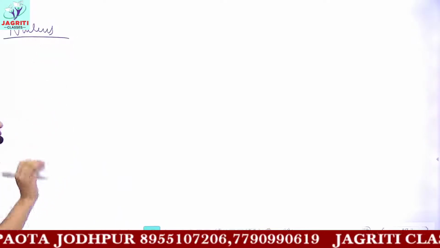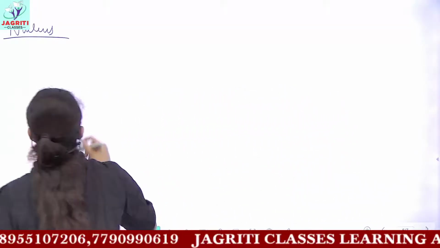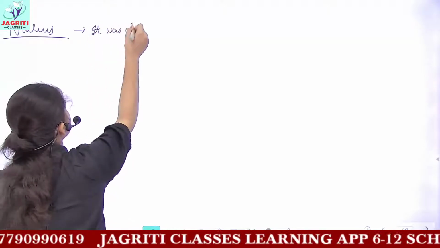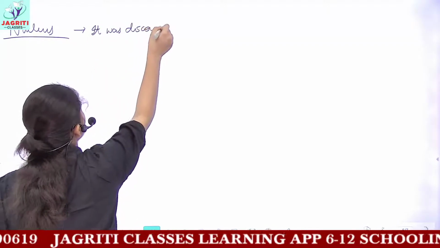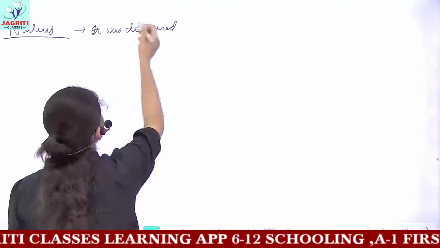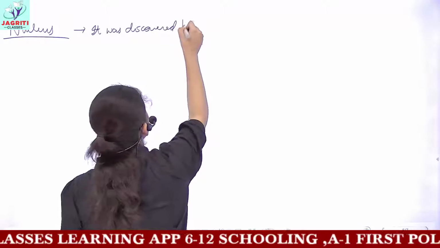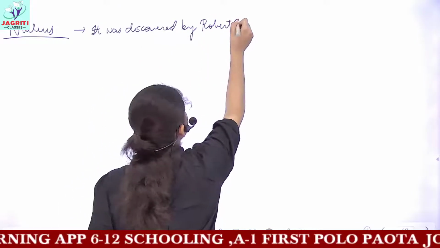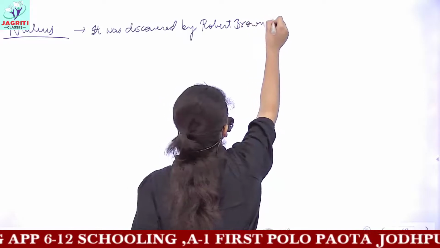I already told you that nucleus is the brain of the cell, or the controlling unit of the cell. Now nucleus was discovered by, this also we have done while we were discussing the history of cells. But let's write it down. It was discovered by Robert Brown in 1831, I guess.